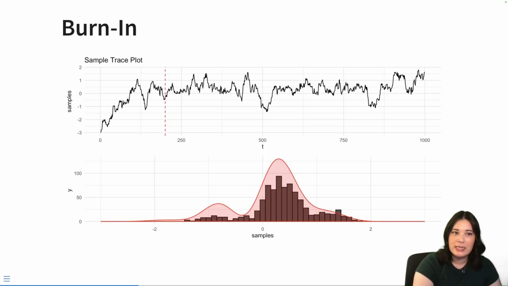Here you can see that same chain as before, but we have a burn-in period of about 200 iterations. This means we're giving the model about 200 iterations to find its way to the target distribution, and then we start recording. And as you can see, the samples that we get with the burn-in period accounted for are a lot more similar to the target distribution. We don't have that super overrepresentation of low values like we did without the burn-in period.